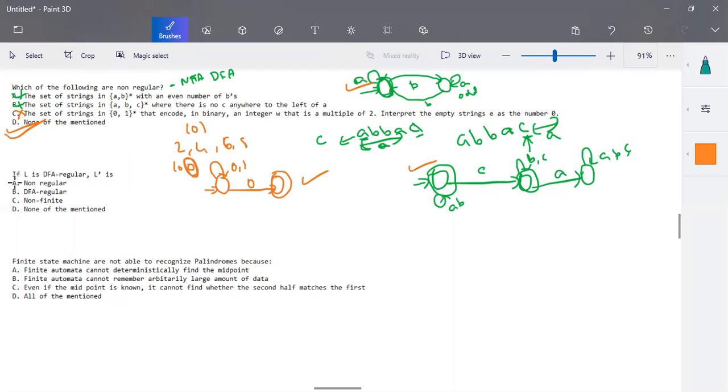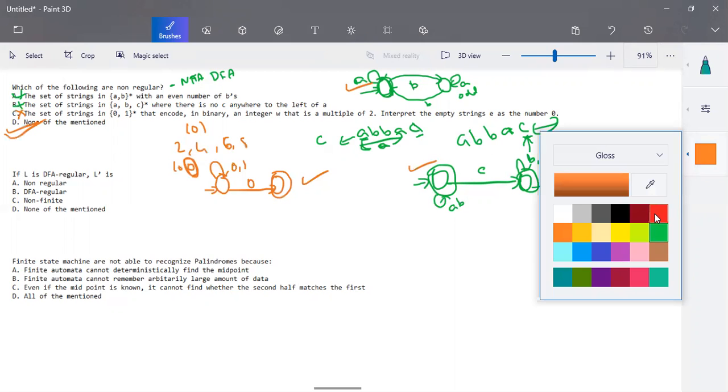Okay. So now coming to the next question. The next question is, if L is DFA regular, okay, DFA regular in the sense it is a regular language. For any regular language, we can construct a DFA for it. Then L dash is the complement, or the inverse. Whatever language is accepted by L will be rejected by L dash, and the reverse of it. Okay, so one way is that we can make all the final states of the given DFA non-final and all the non-final states final. Okay, then it works perfectly.